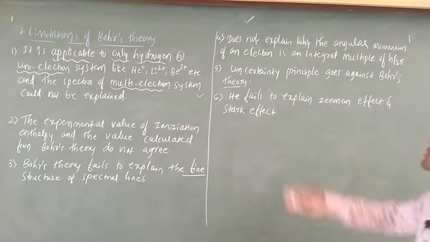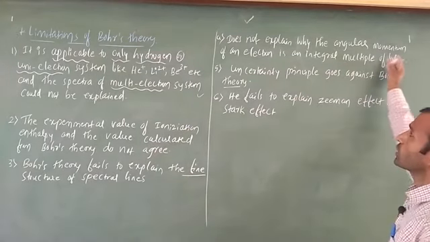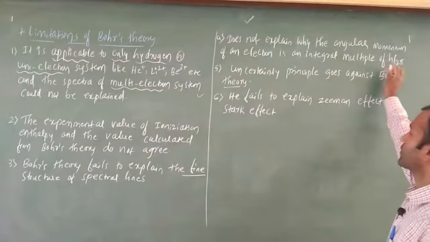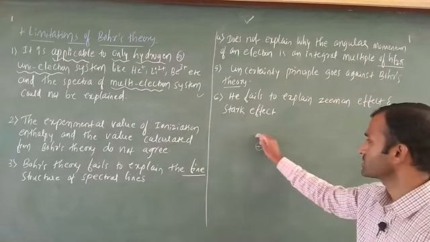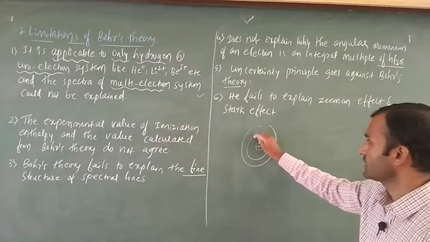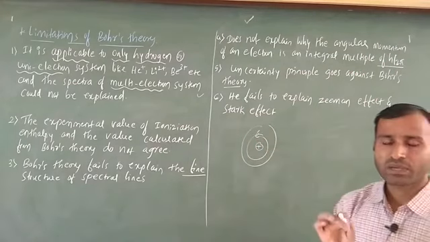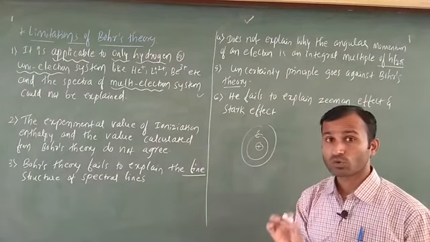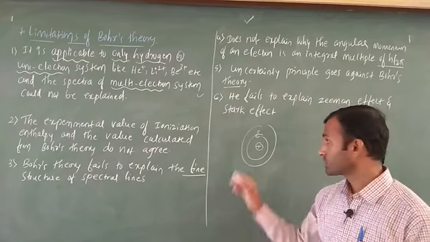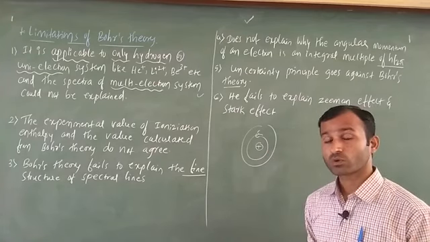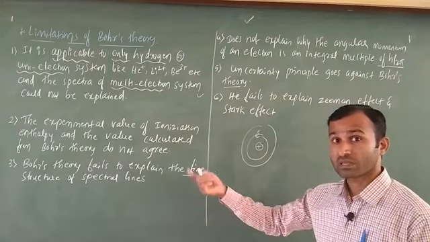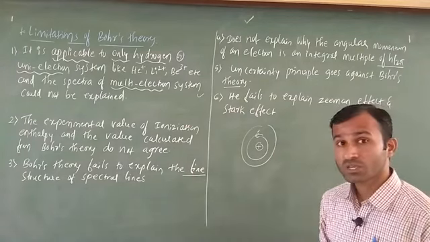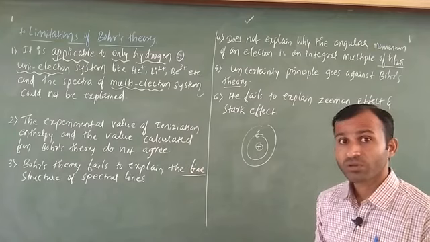Fourth one, it does not explain why the angular momentum of an electron is an integral multiple of h upon 2 pi. What I told is, in this case the nucleus is there, and the electron revolves around the nucleus. Every electron has an integral multiple of h upon 2 pi. Integral multiple means the first orbit n equal to 1 has 1h upon 2 pi, the second has 2h upon 2 pi, the third has 3h upon 2 pi, and so on. Why the first orbit is 1h upon 2 pi, Bohr does not have an answer.